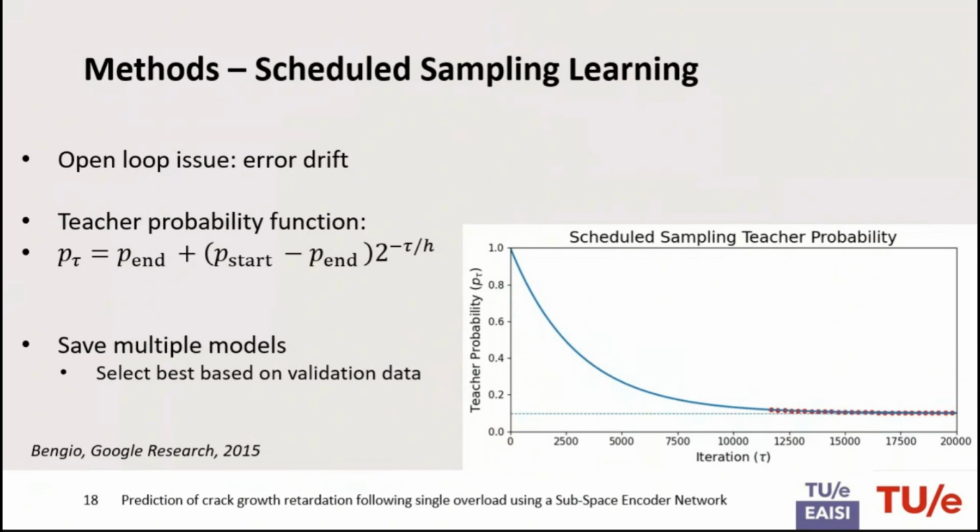So over time, as training progresses, the model will learn how to deal with its own predictions. At the very end, at these red dots, we save different versions of the models, and in the very end, we use all these versions, compare on validation data sets which one works the best, and then select the best version of the model.